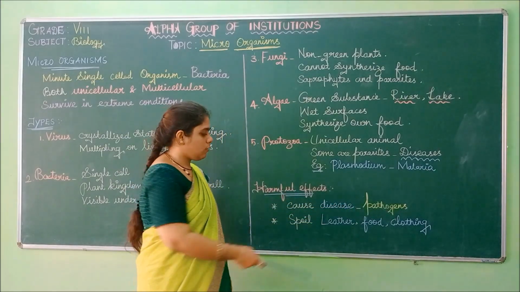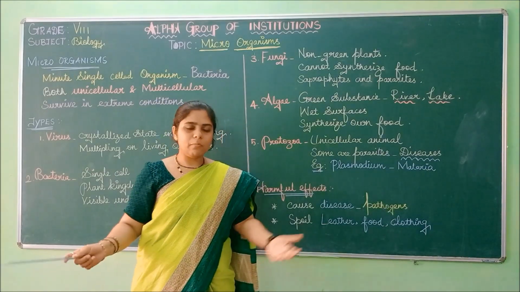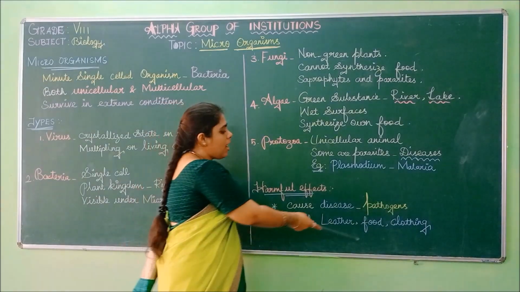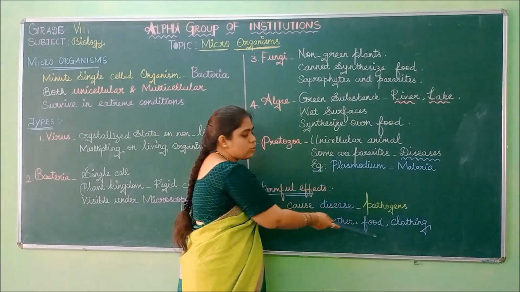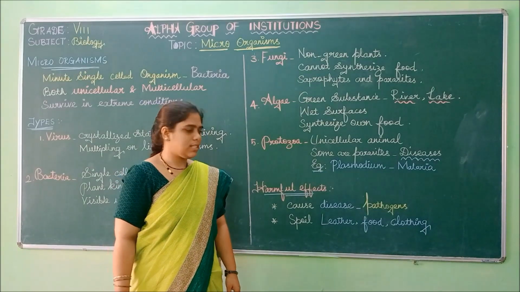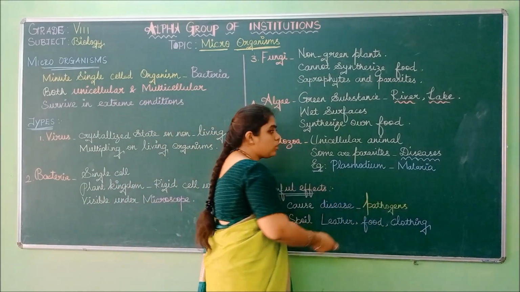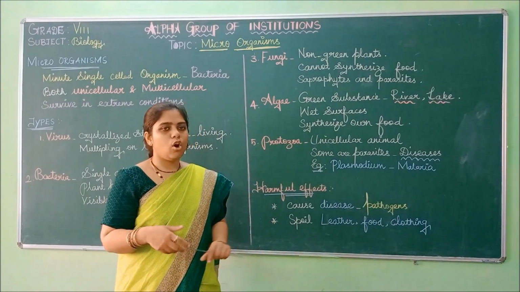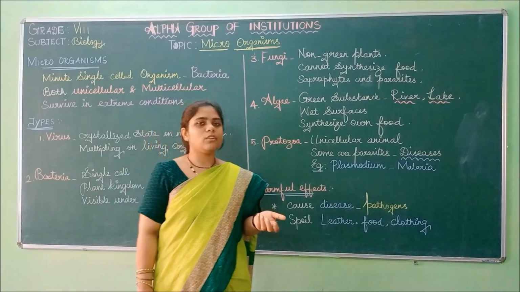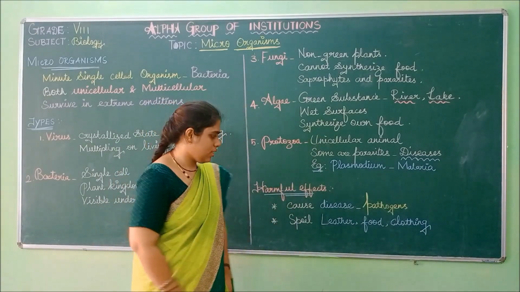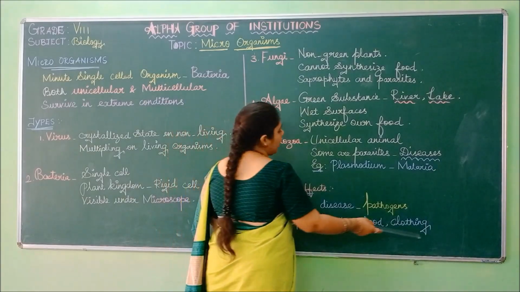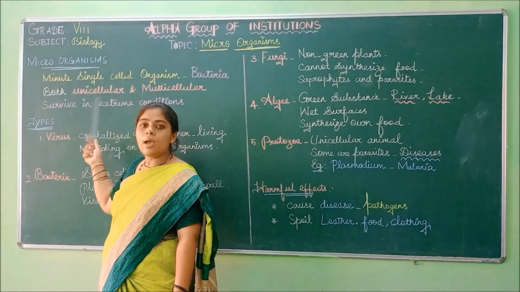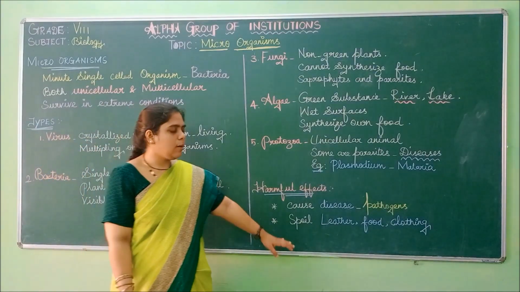They will also spoil the leather material used for making belts and shoes. Food is also spoiled by microscopic organisms, and some clothing, the fiber, the cotton and all, will be affected by these microorganisms. These microorganisms will cause disease and spoil leather, food and clothing. So these are about the microorganisms, the types and their harmful effects.